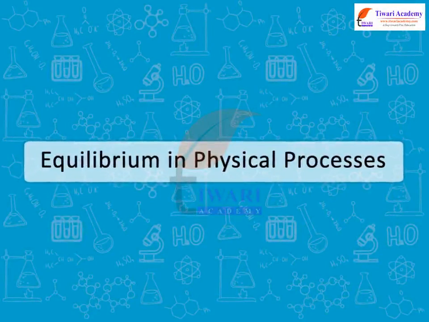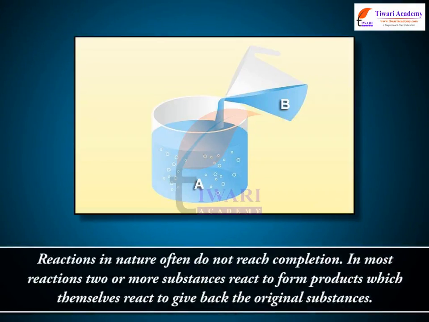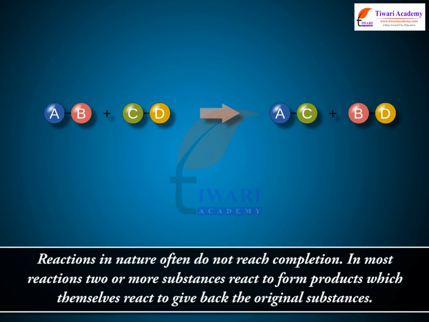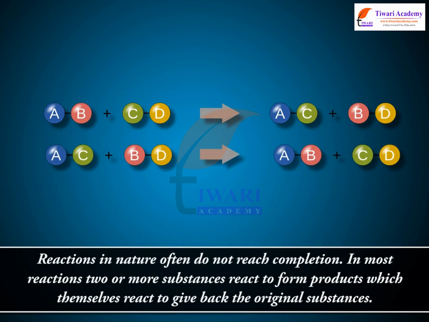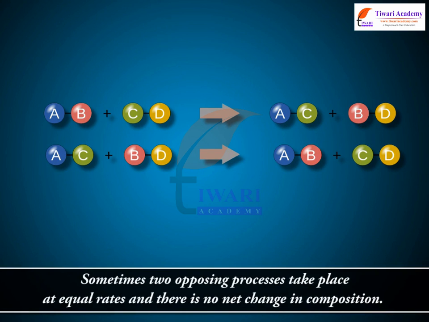Equilibrium in physical processes. Reactions in nature often do not reach completion. In most reactions, two or more substances react to form products which themselves react to give back the original substances. Sometimes, two opposing processes take place at equal rates and there is no net change in composition.